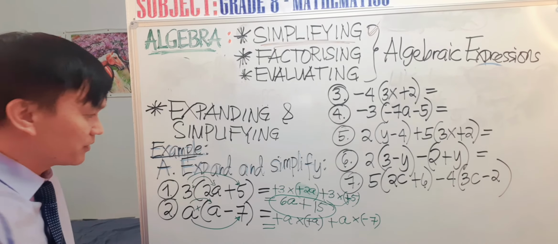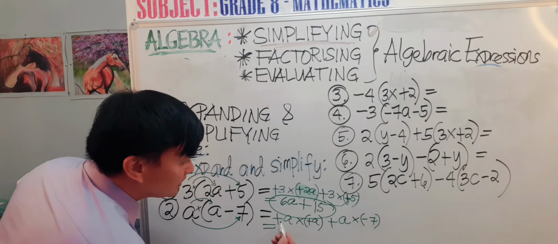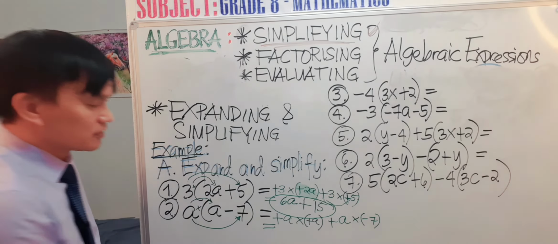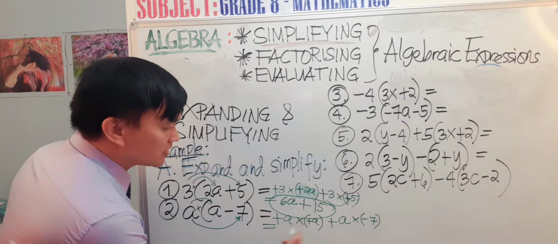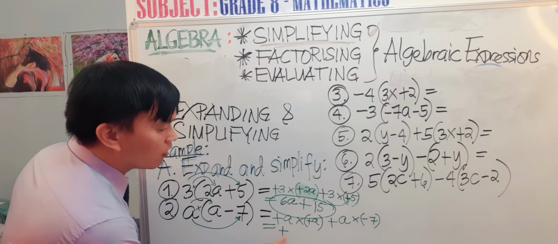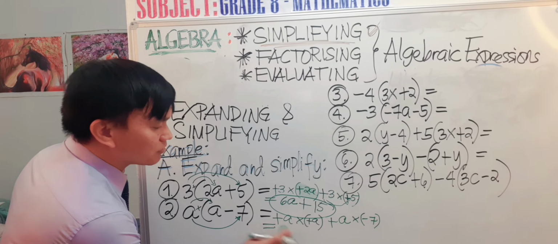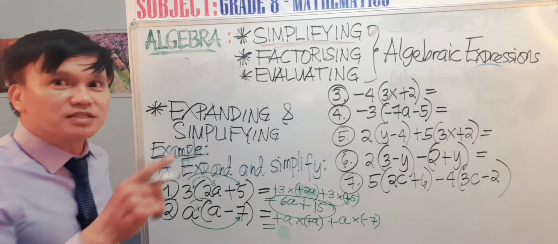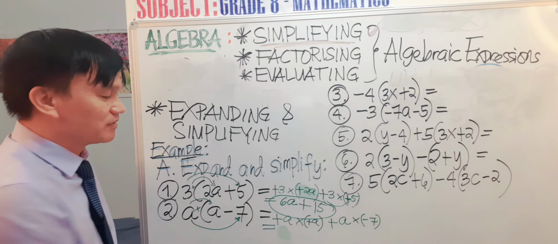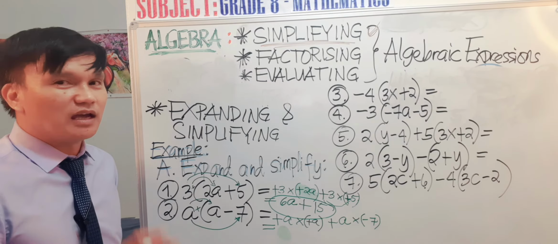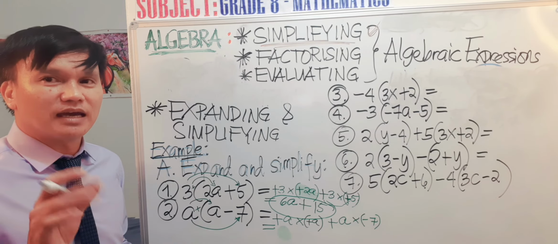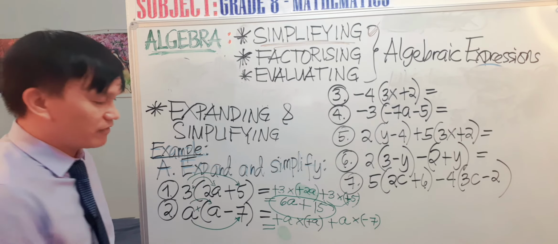So we have positive a times positive a. Positive times positive equals positive, and you don't need to write the positive symbol, because positive times positive is positive, and oftentimes we don't need to write down the positive sign with the given term.